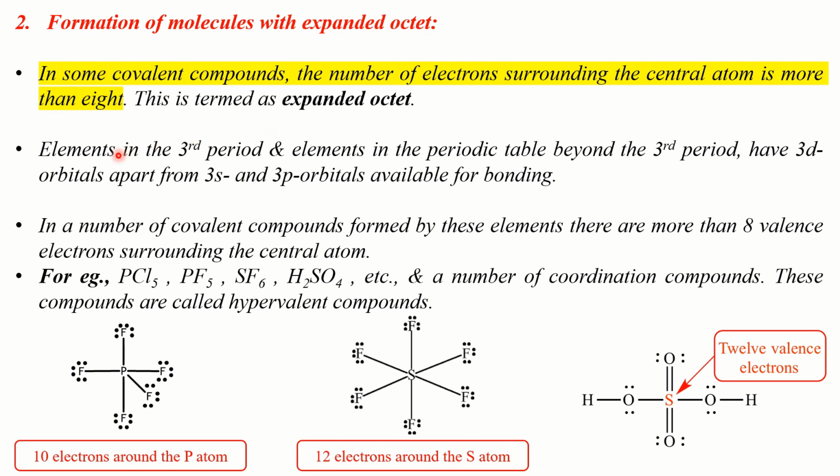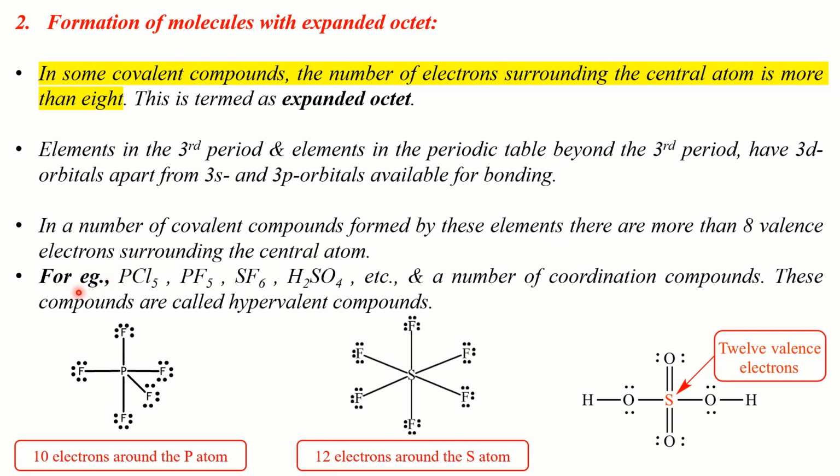Okay, so elements in the third period and elements in the periodic table beyond the third period may show expanded octet in some of their covalent compounds. This is because they have 3d orbitals apart from 3s and 3p orbitals available for bonding. They can expand their valence shell to accommodate more electrons. This is the reason why in a number of covalent compounds formed by these elements, there are more than 8 electrons surrounding the central atom.